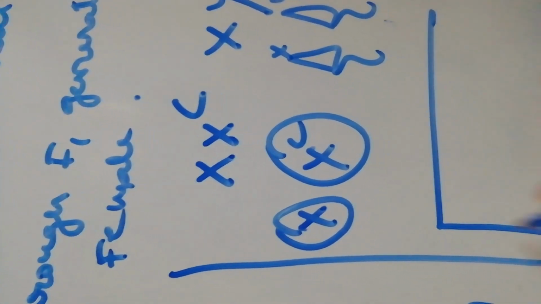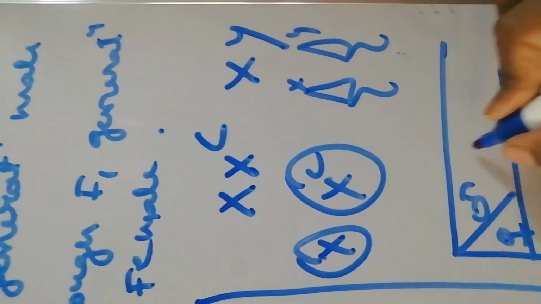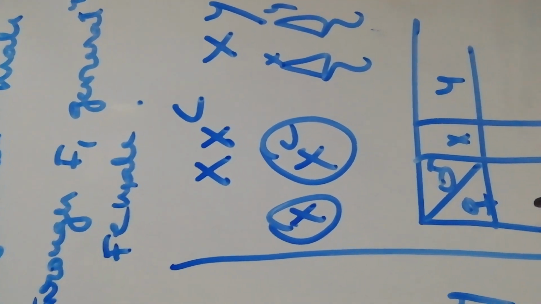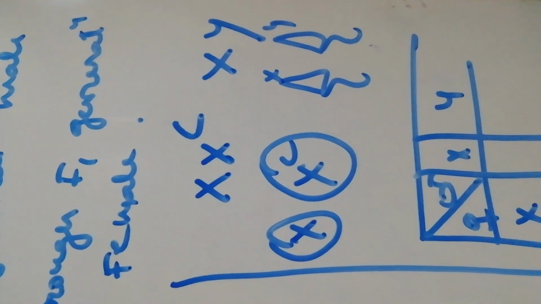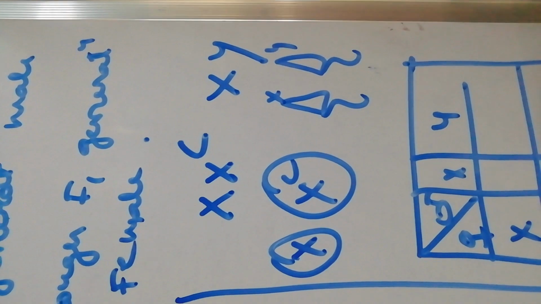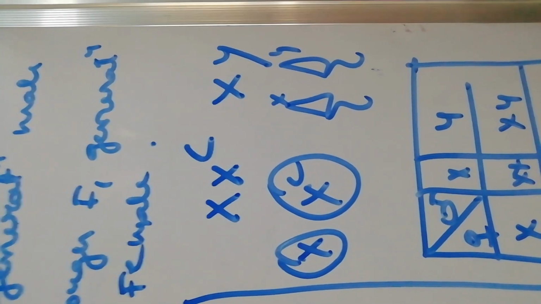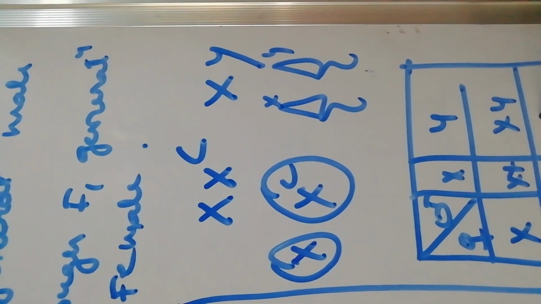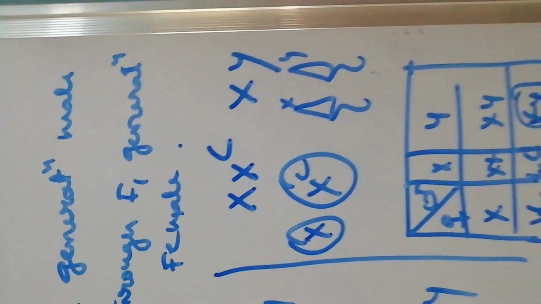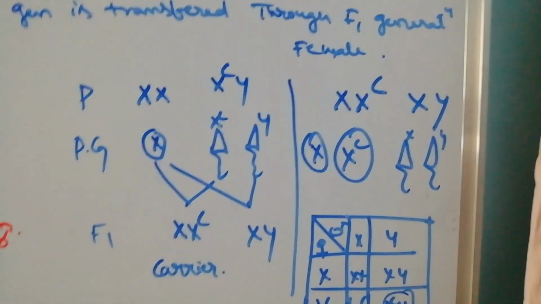Put the Punnett chart: XY male, XXC female. We get XX normal female, XY normal male, XXC carrier female, and XCY. That means the XCY grandson is affected if the father was affected by the disease.